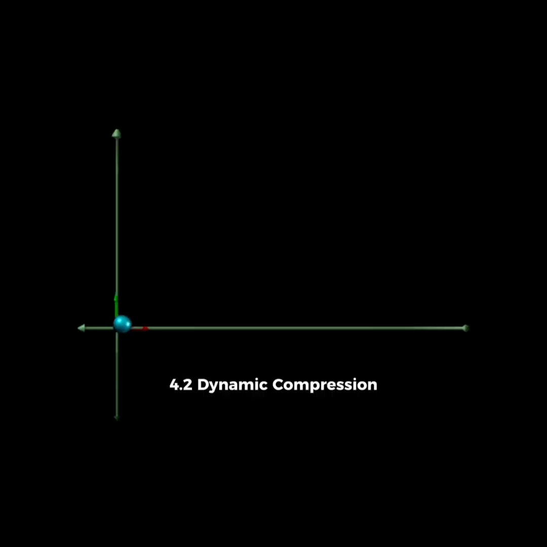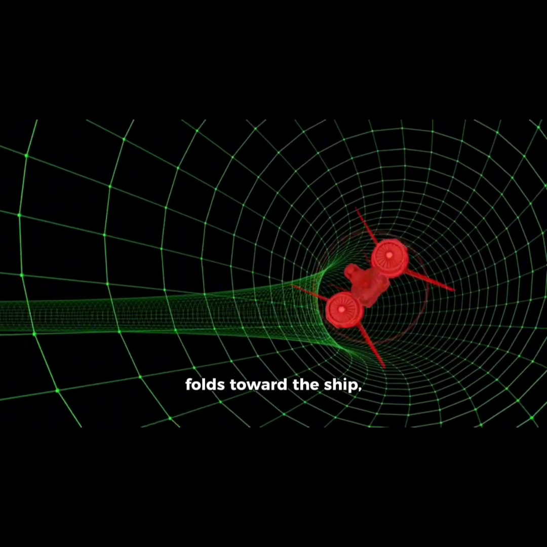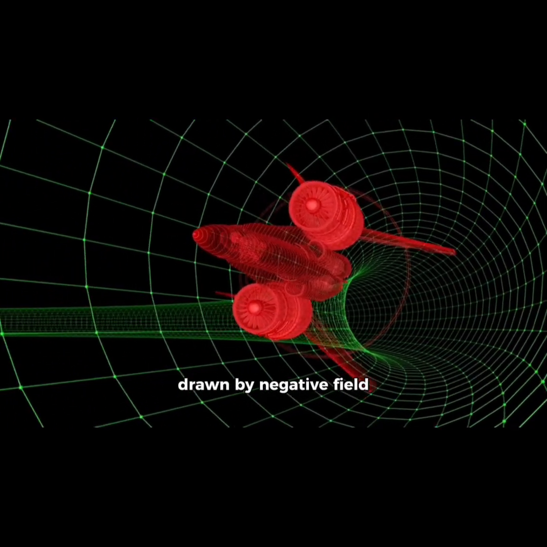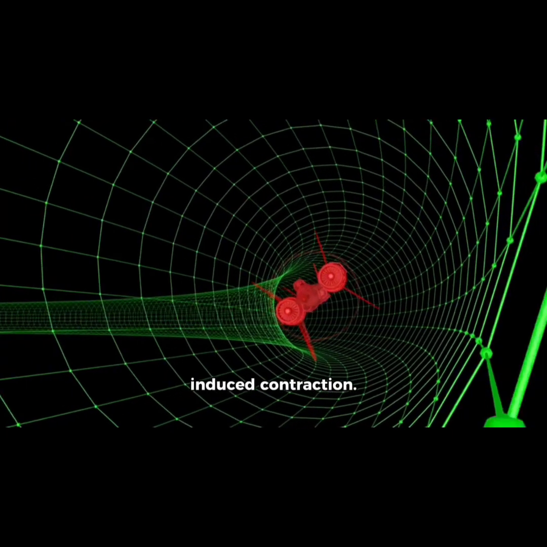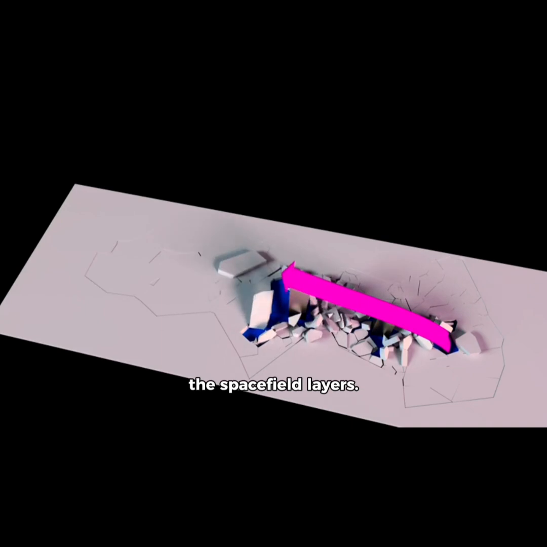4.2 Dynamic compression and the traveler. The traveler inside a quantum ship does not move through space in the traditional sense. Instead, space itself folds toward the ship, drawn by negative field energy and envelope-induced contraction. This allows for the commencement of traversal not across, but through the space field layers.